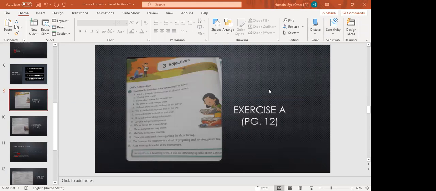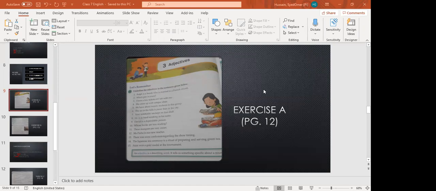Musaf, what is a qualitative adjective? Tells the quality of something. Okay, quality of a noun, not something, quality of a noun. Because adjectives are related to the quality. So it tells the quality of a noun.